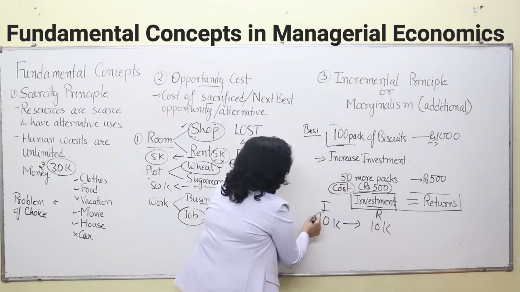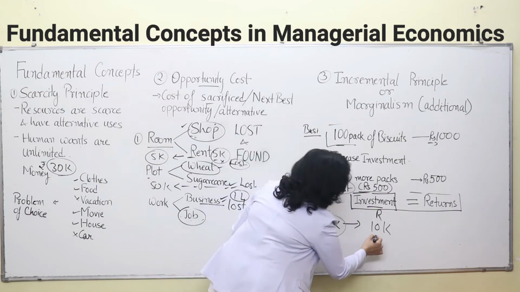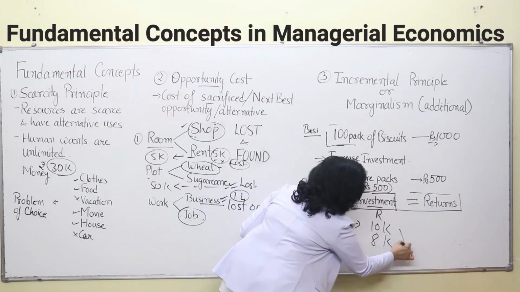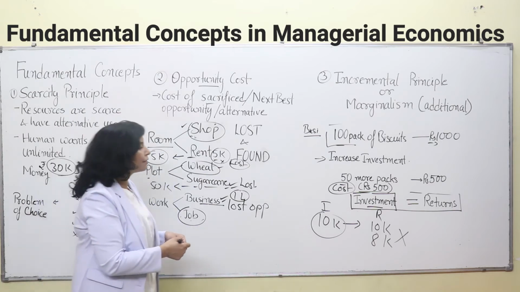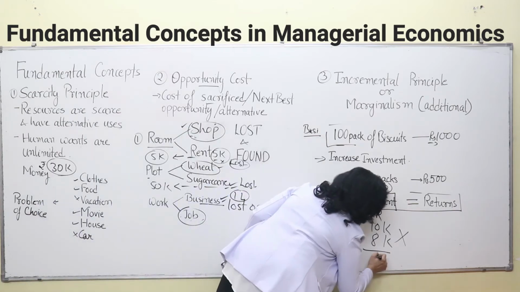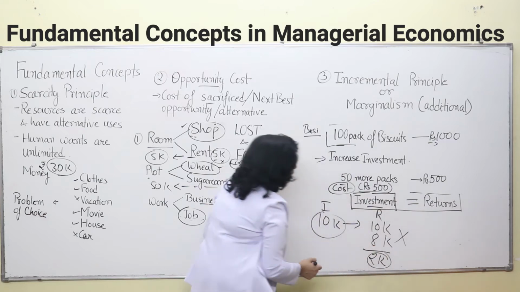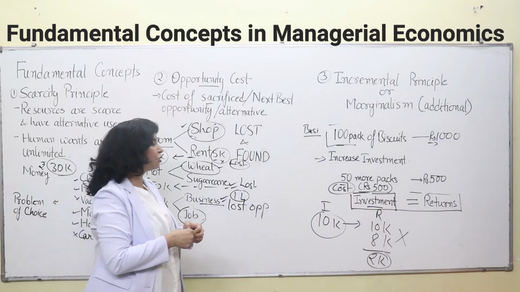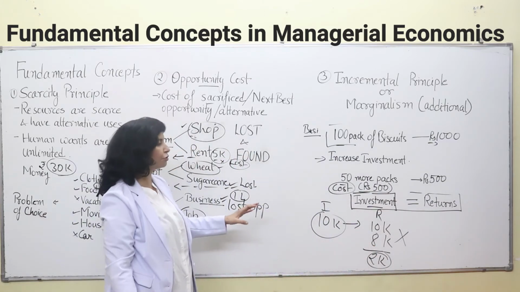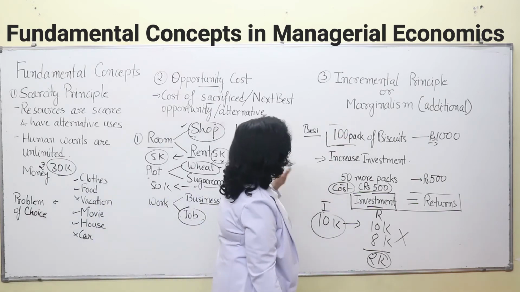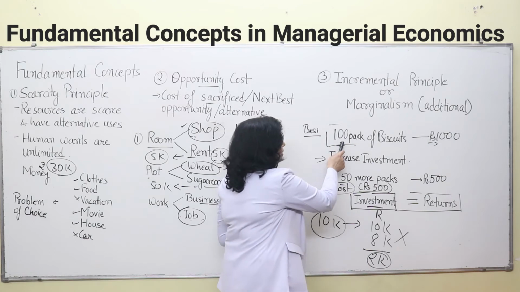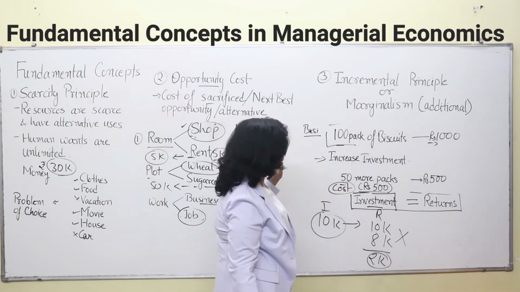If your investment is 10,000 and you are earning only 8,000 rupees, that means this investment should not be done in your business. Why? Because you will be incurring losses of 2,000 rupees. So that is a condition of loss for your business, and you should not go for that investment. Here, what have we seen in an example? We were manufacturing 100 packets earning 1,000 rupees.